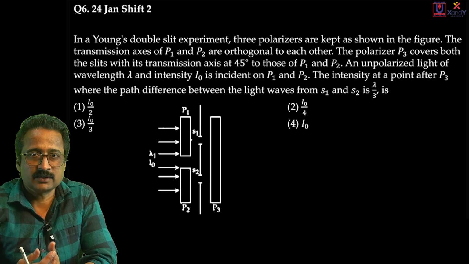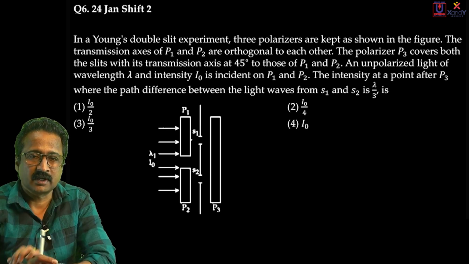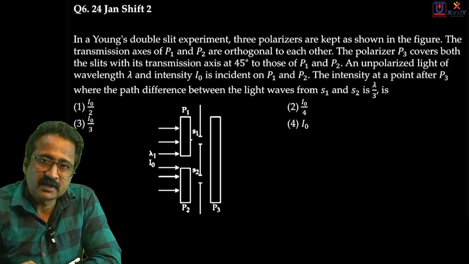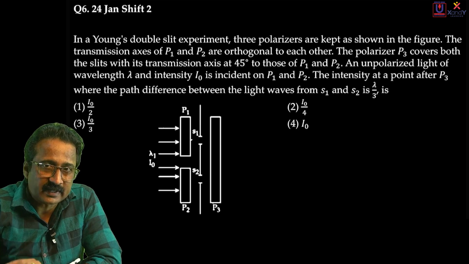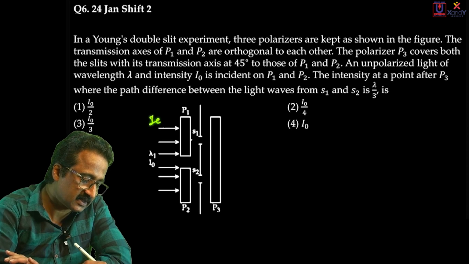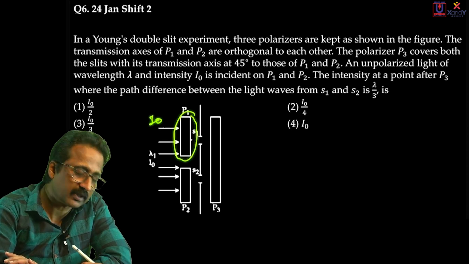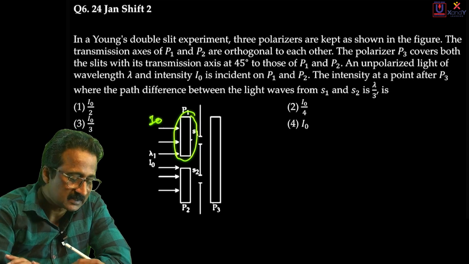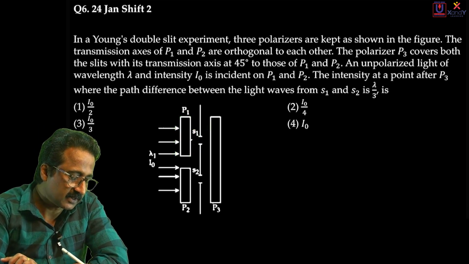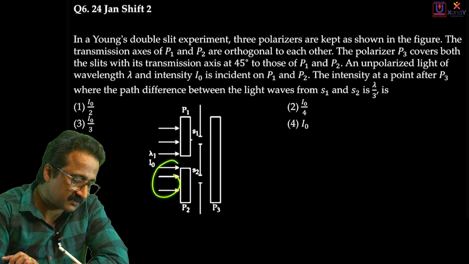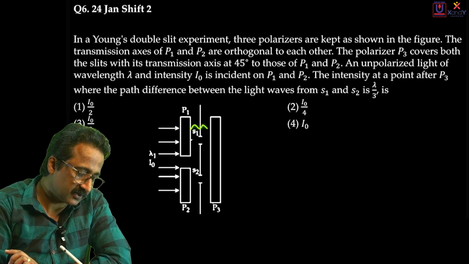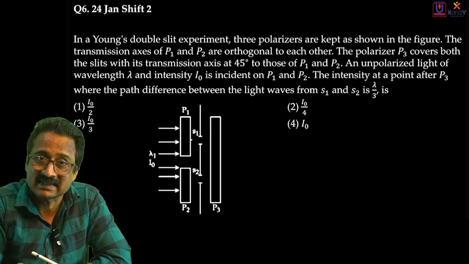So this is about interference. At a certain point there is interference taking place. Two waves are meeting after passing through all these polaroids. Let's begin with what happens when unpolarized light passes through the first part. There is a possibility of polarization here because intensity I0 is falling on it, so this polarizer will certainly polarize that light. Certainly some light will come out; what its intensity is we'll soon decide. Similarly, light passing through the second polaroid will also be polarized. So these two waves coming out of the first polaroids are expected to be polarized light.